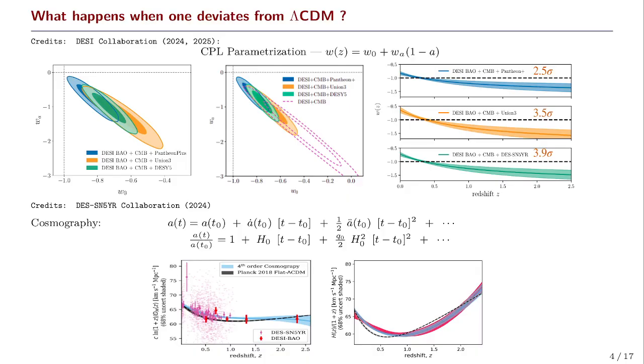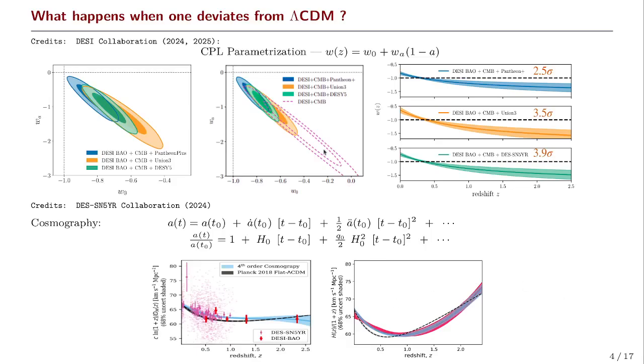Now, if we look into the recent DESI results, depending on the kind of supernova data we take into account, we notice that there is clearly an exclusion of lambda or ΛCDM by 2.5 to almost 4 sigma confidence level.